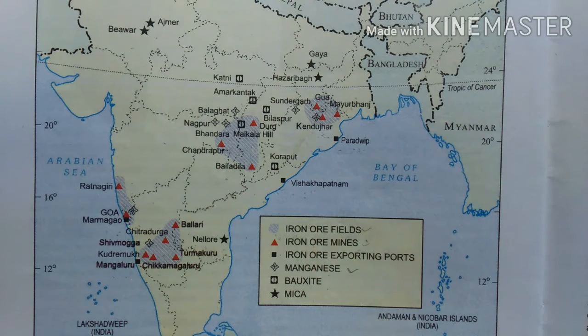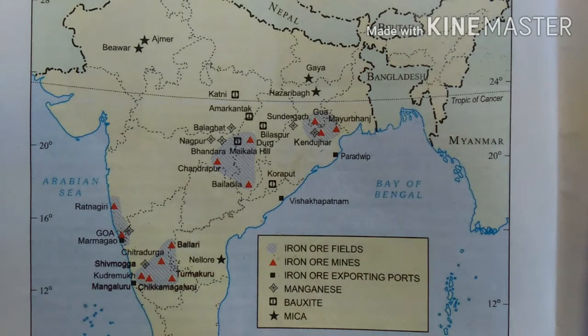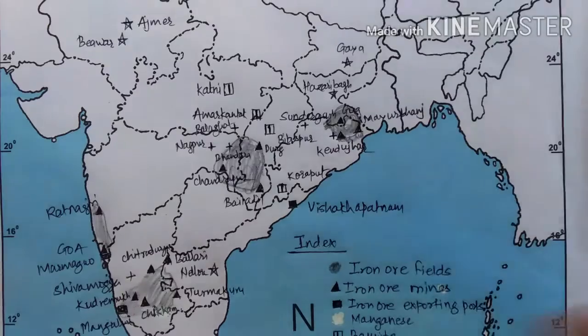In this way we have seen the distribution of iron ore, manganese, bauxite and mica in India. Now we will move towards the map. When you draw the whole map, at that time you will see the map is in this way.